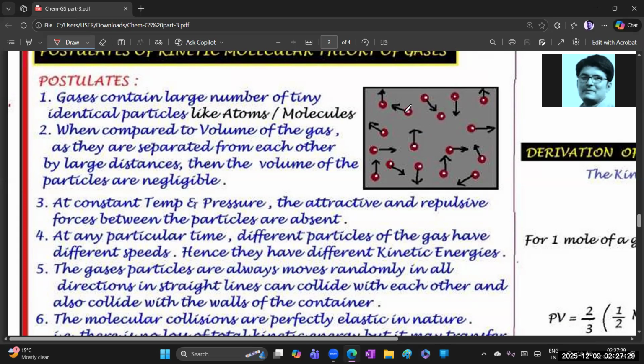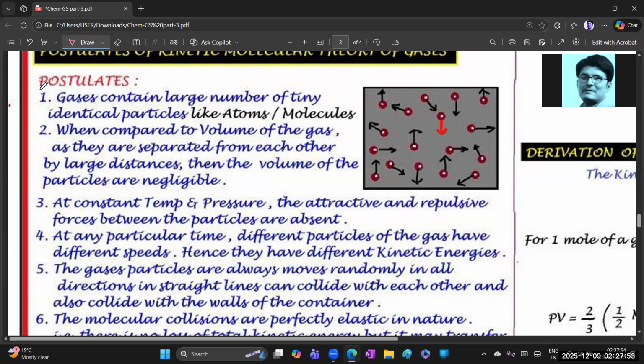This gas molecule is moving in this direction and this one is moving in that direction. Let it be in this manner. So different directions are there. Based on this diagram, now let us know the postulates.